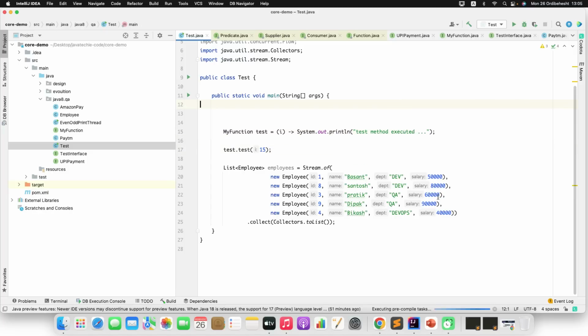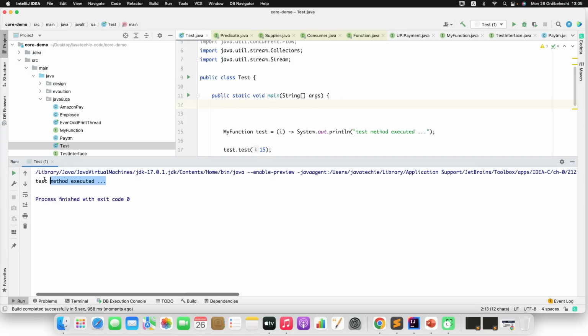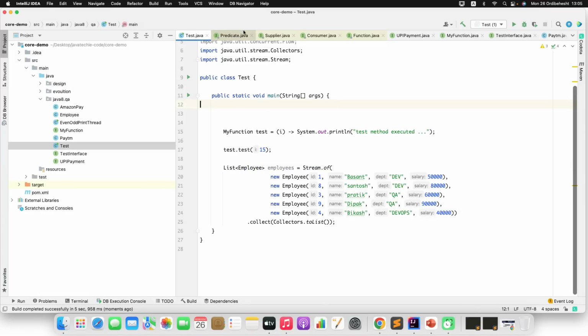Let me run this test main. It will take a few seconds. You can see here test method executed. I can also create a class and implement my function interface, override the method and write something. But rather than doing that, I simply converted that abstract method to the Lambda expression. You will use this Lambda expression widely if you are working on Java Stream API.